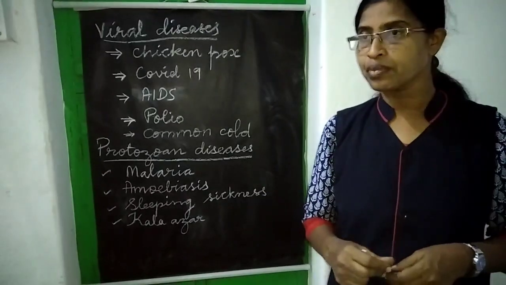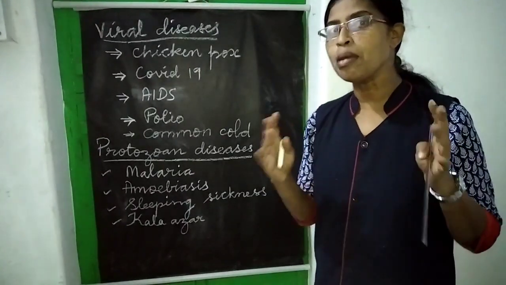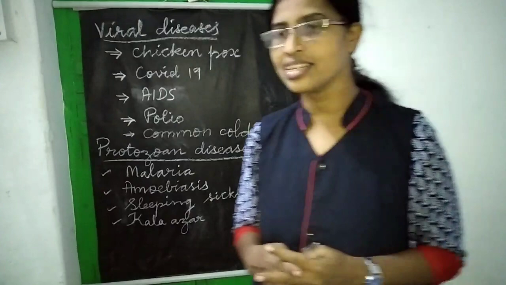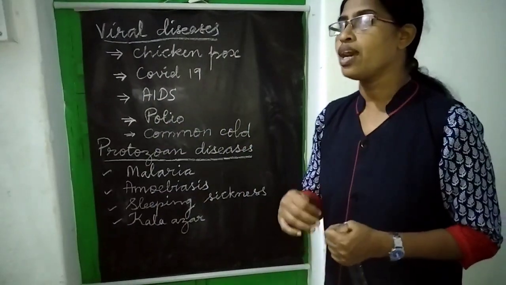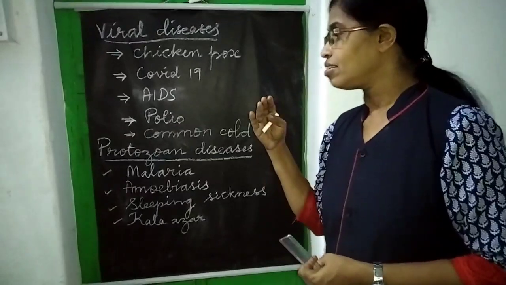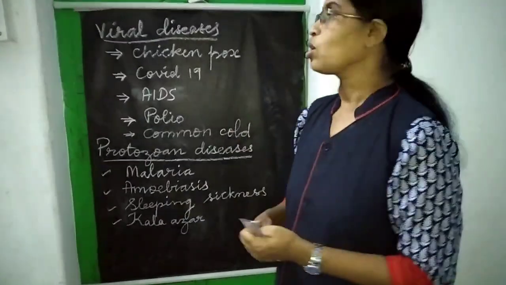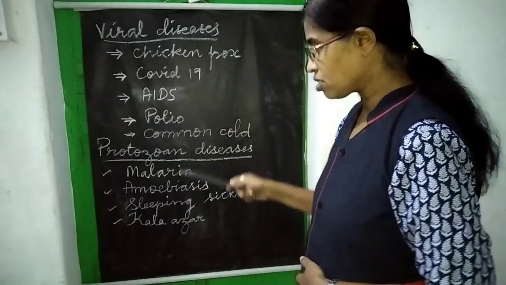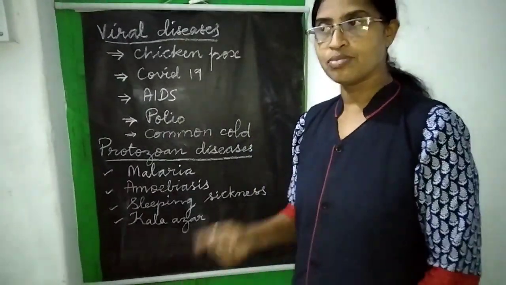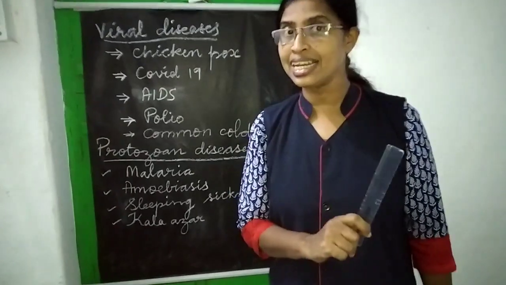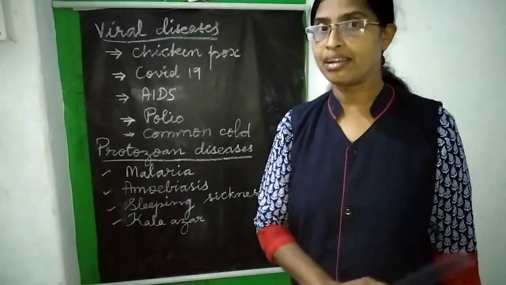I hope you all remember all those things. Now today, in this session, we are going to see a few more diseases caused by viruses and protozoa. Last video we saw only bacteria and fungi.